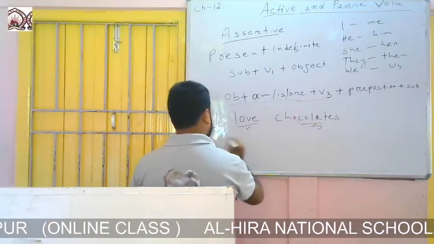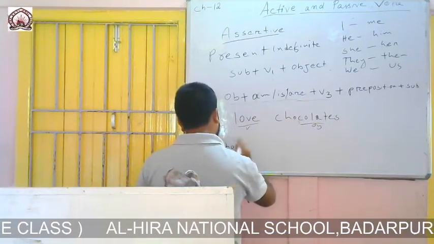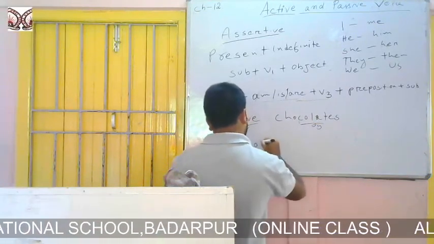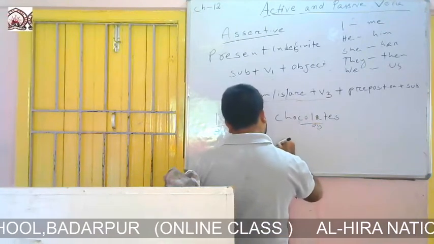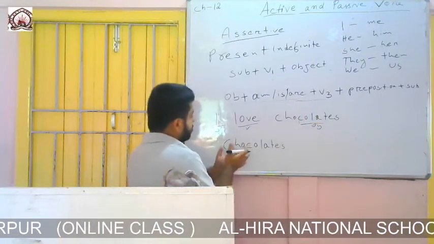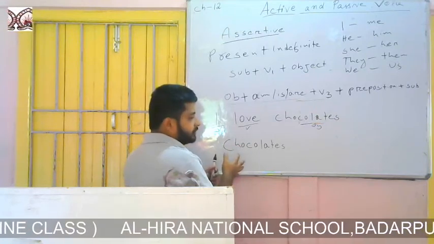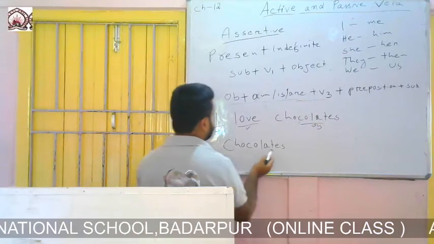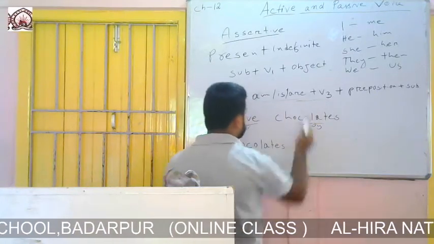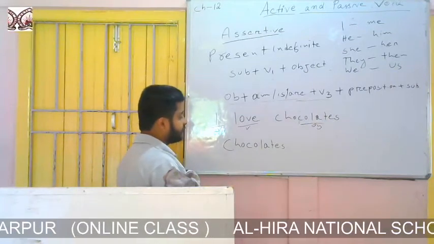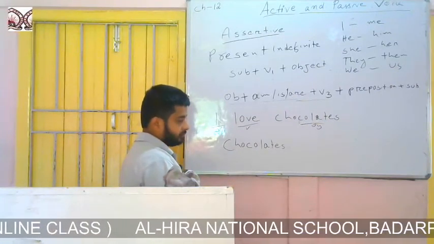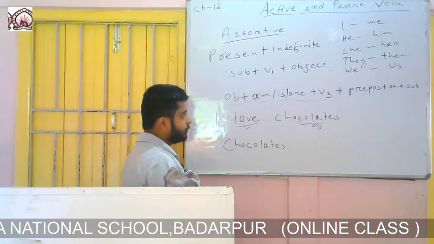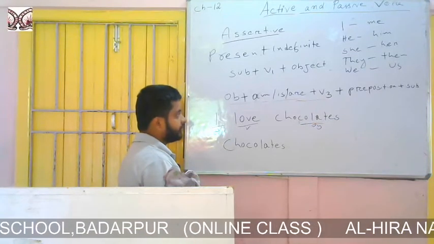So chocolates, and after the subject what will we write? Chocolates is our new subject. So after this what will we write? M, is, or R, according to the subject. As I said earlier, if the subject is first person singular, we will use M. If it is third person singular, we will use is. Otherwise we will write R.